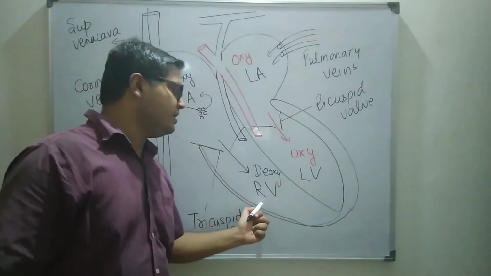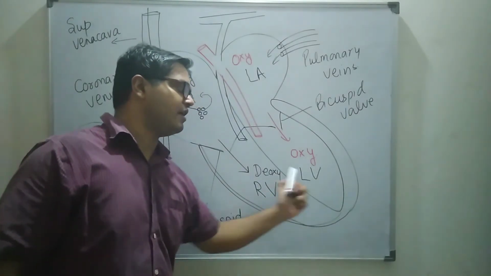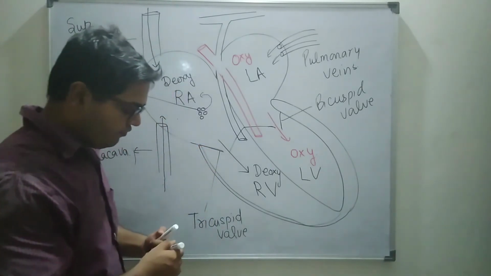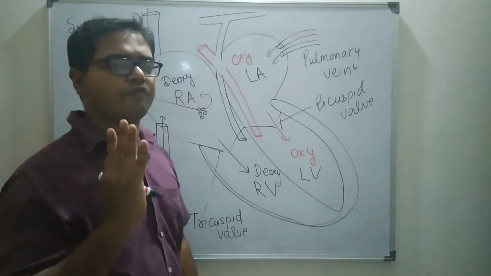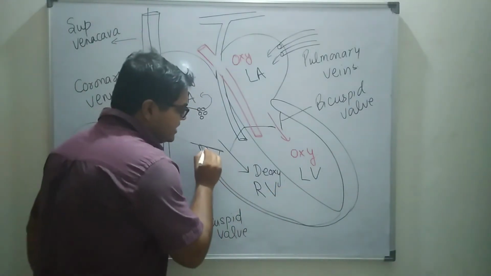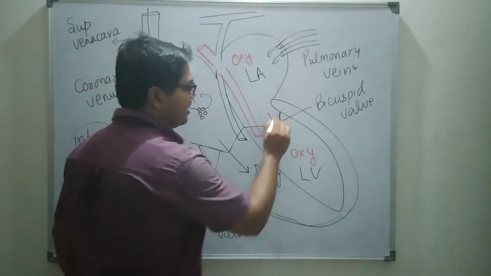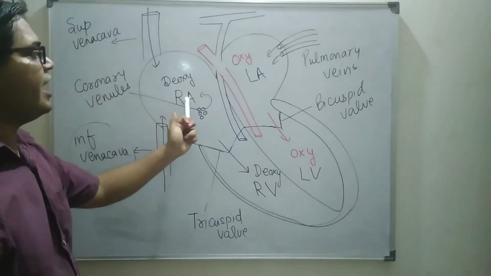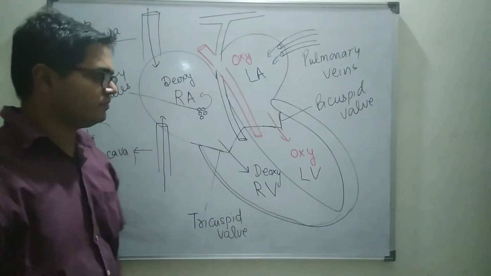After they are completely filled, before the starting of the fourth phase of the cardiac cycle, that is ventricular systole, these valves are closed and the filling of the right atrium and left atrium starts.